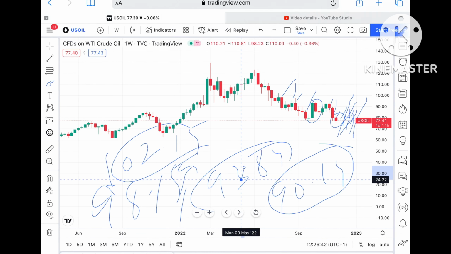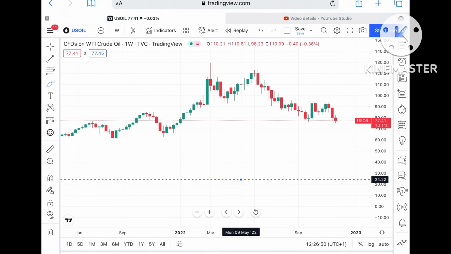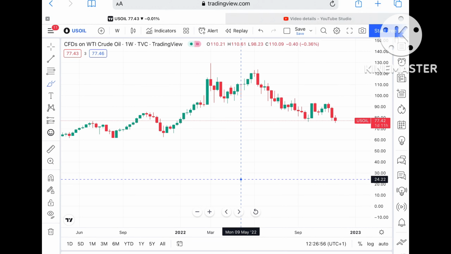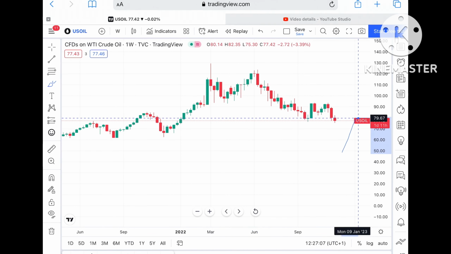Now understand something: the Fed can increase interest rates, and we have also seen the USD getting strengthened, so there is a possibility of low demand, because other countries have to pay more in USD. As the dollar is being strengthened, that probability can be there.